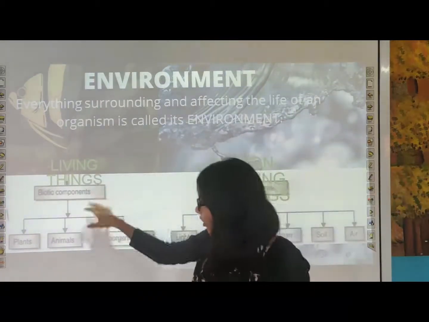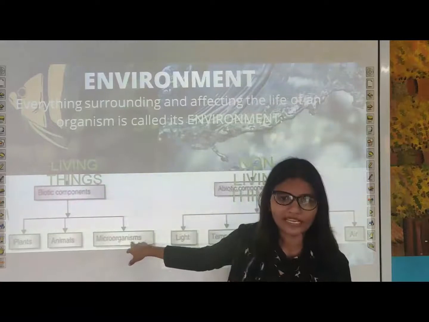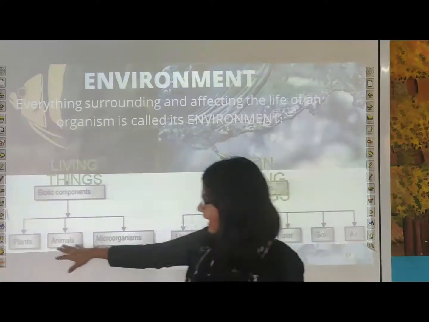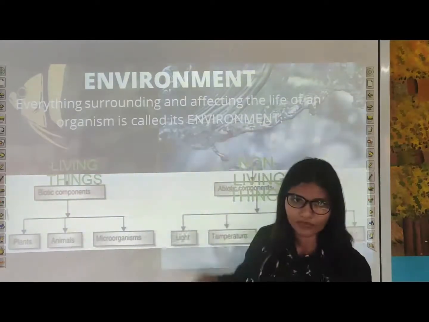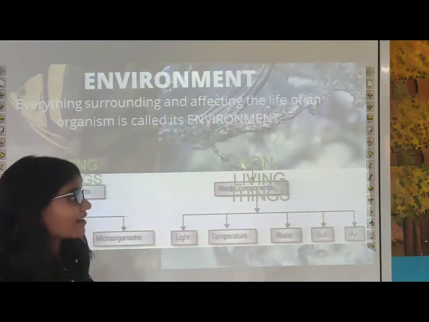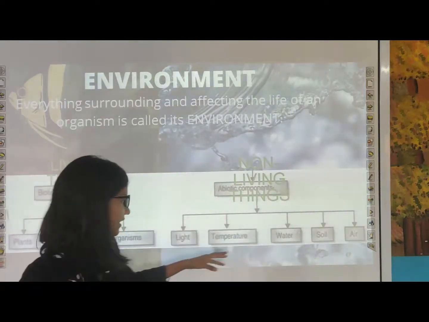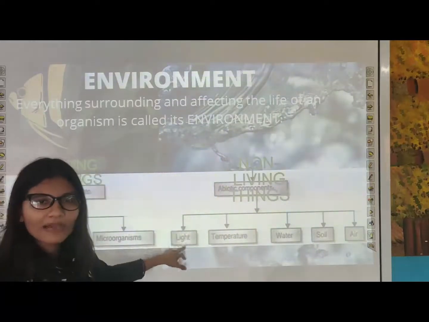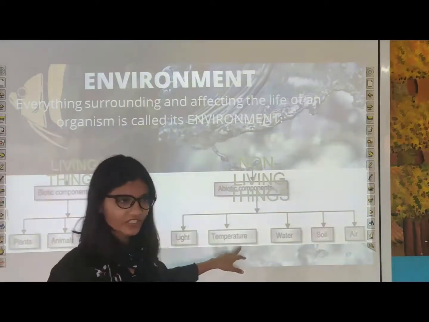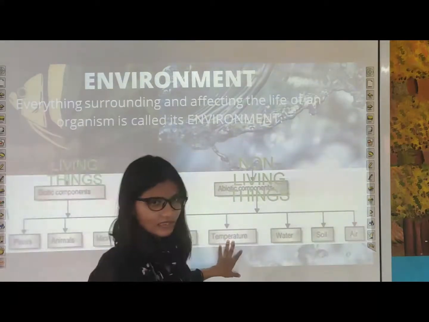Biotic components can be divided broadly into two categories, but I have given one more category, microorganisms, also. So biotic components can be divided into three categories: plants, animals, and microorganisms. Next one is abiotic components. All the non-living things which affect you directly or indirectly in your life are abiotic components. For example, light. Light is required by green plants to make food, photosynthesis. Temperature. Temperature and light depend on each other, though, but this is another category.